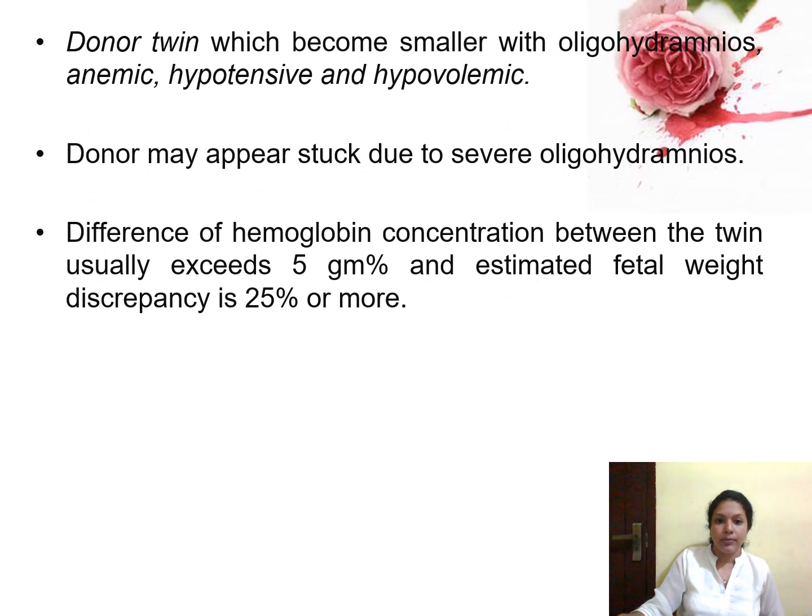And the donor twin, or the baby from where the blood is going, the amniotic fluid also will be less. So that baby may get oligohydramnios, and the baby will be anemic, hypotensive and hypovolemic. And the donor may appear stuck due to the oligohydramnios. And difference of hemoglobin concentration between the twins exceeds 5 gram percentage, and the estimated fetal weight discrepancy will be 25% or more.